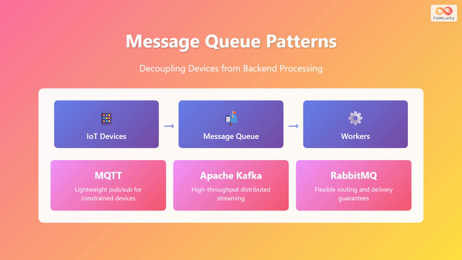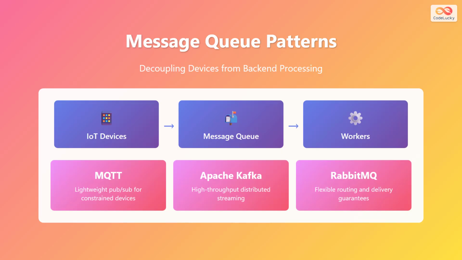Decoupling devices from backend processing is critical for scalability. Message queues sit between IoT devices and processing workers, absorbing traffic spikes and ensuring reliable delivery. Devices publish messages to the queue, which stores them temporarily before workers consume and process the data. 3 popular protocols serve different needs.